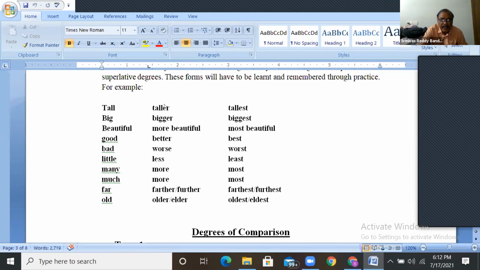And remember, guys, you can't use more and ER together. You can't say more taller. You can't say most tallest. When EST is possible, don't use most. When ER is possible, don't use more. This is the second type of adjectives.